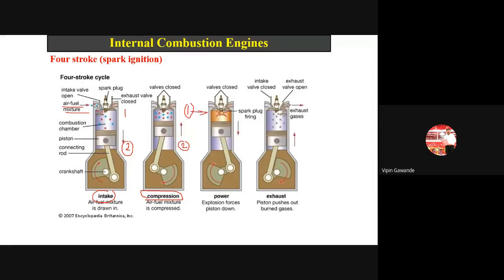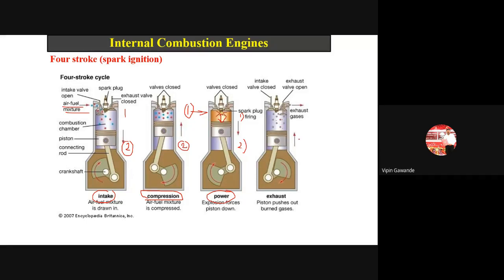The spark plug ignites the mixture, and because of that a huge amount of gases are produced. These gases apply the force on the piston. That's why the piston moves from 1 to 2. The piston moves downward, and that stroke is called what? The power stroke. That stroke is called the power stroke. Now what is the position of the piston? At 2. Now we have the remaining gases.